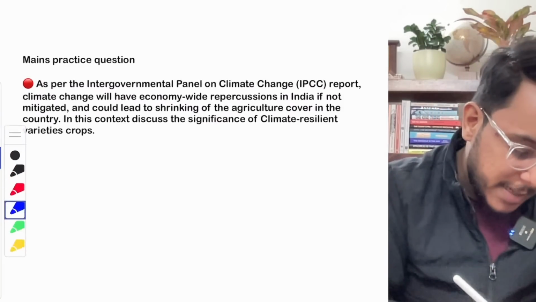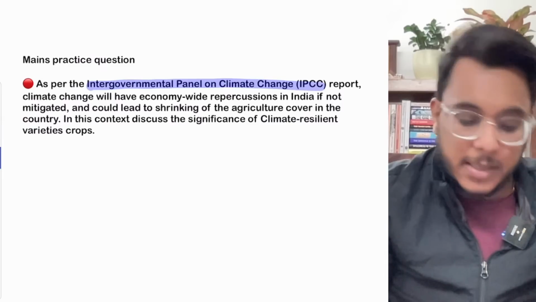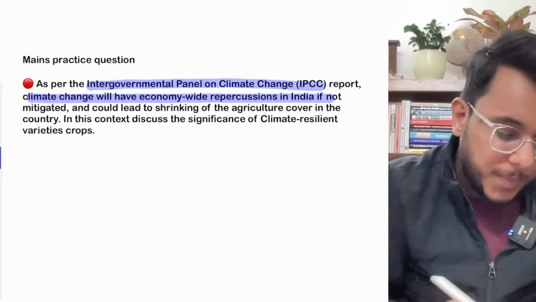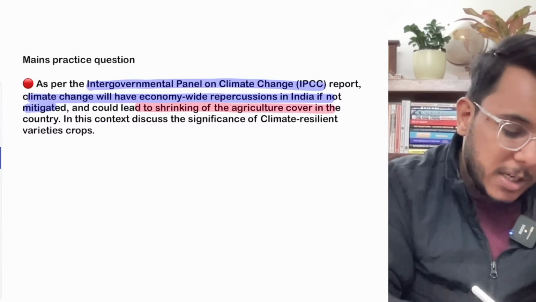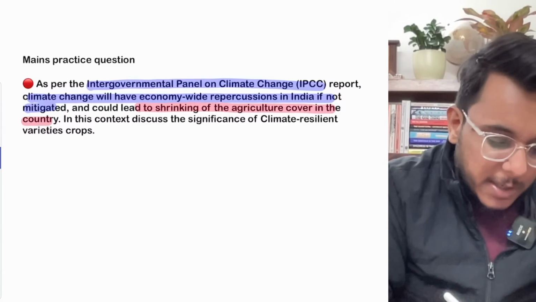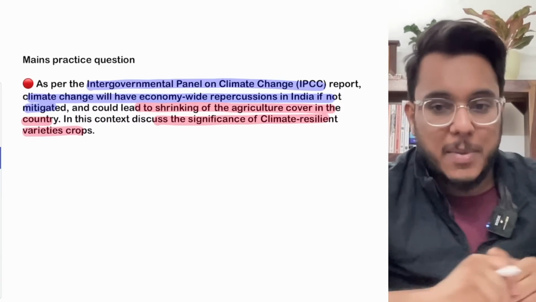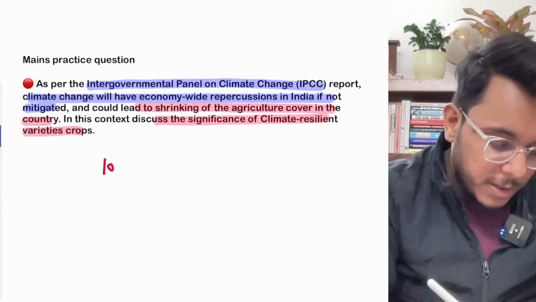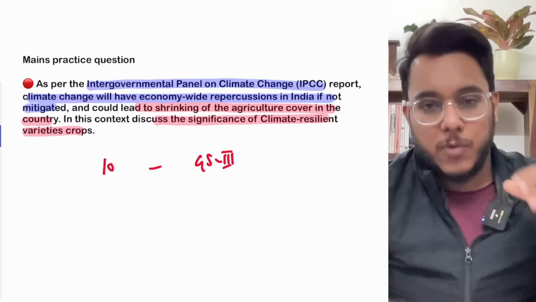Moving now to the mains practice question for today. The mains practice question says that as per the Intergovernmental Panel on Climate Change (IPCC) report, climate change will have economy-wide repercussions in India if not mitigated, and could lead to shrinking of the agriculture cover in the country. In this context, discuss the significance of climate resilient variety crops. Okay. So this will be a 10 marker question for GS paper number 3.